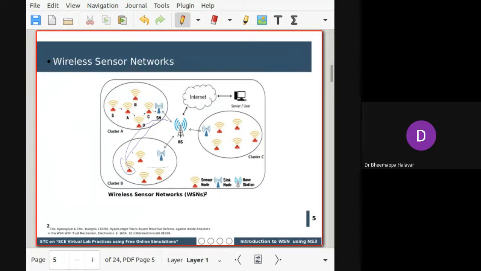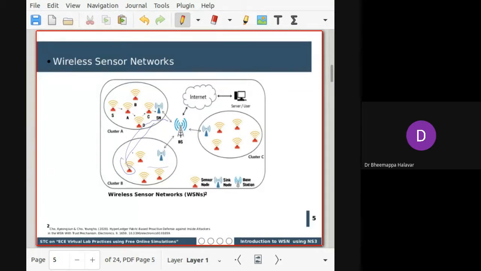To avoid that, one of the common mechanisms for communication is cluster-based. Wherever the networks are deployed in the environment, you can divide them into a set of clusters. For each cluster, you make one node the head, the node which is near to the base station or capable of communicating to it. Then the nodes in that cluster communicate to the base station through the cluster head.